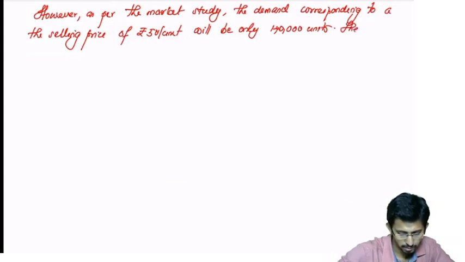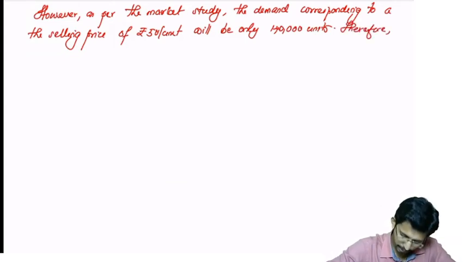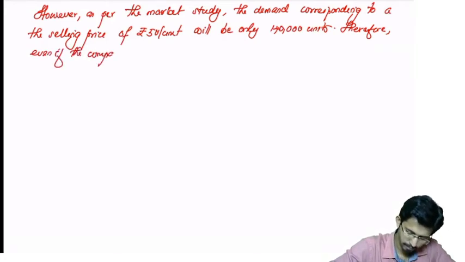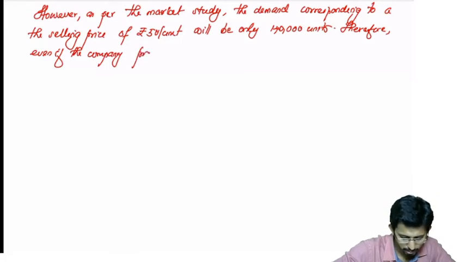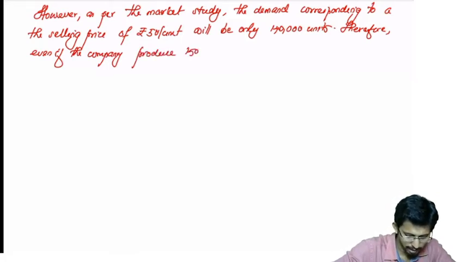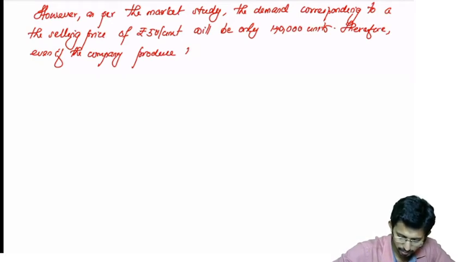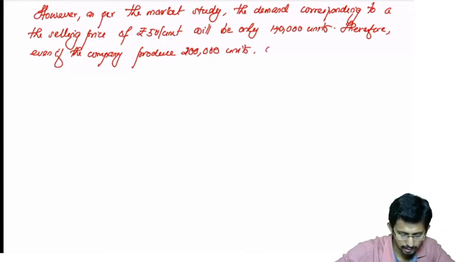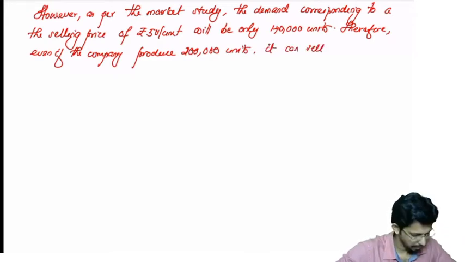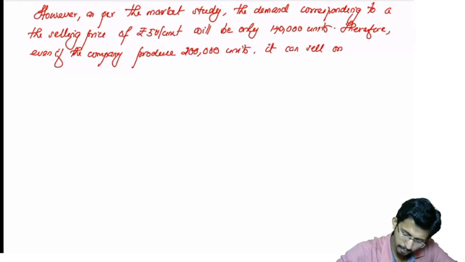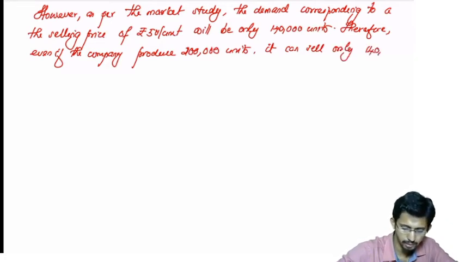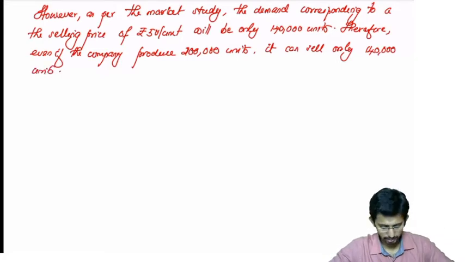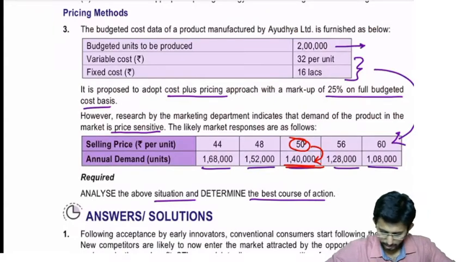Therefore, even if the company produces 2 lakh units, it can sell only 1,40,000 units. Okay. Now, what is the given?